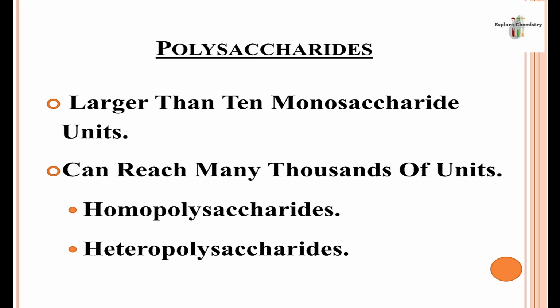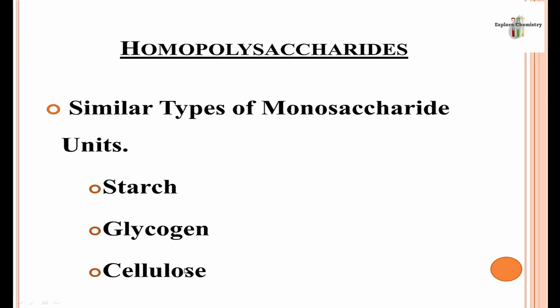Now, polysaccharides. They are very large polymers made up of many small units of monosaccharides. More than 10 monosaccharide units are joined together through glycosidic linkage, and they can reach many thousand units of monosaccharides. There are two types of polysaccharides: homopolysaccharides and heteropolysaccharides. In homopolysaccharides, similar types of monosaccharide units are joined together. This means many glucose monosaccharides will join together to form one molecule of starch, which is a polysaccharide. Other examples are glycogen and cellulose.